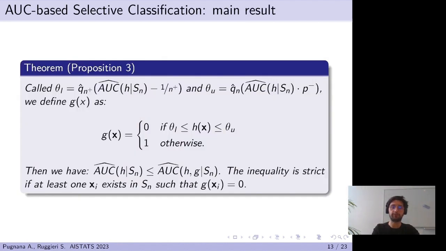More formally, in proposition 3, we bound the score of the classifier such that if we reject instances belonging to such an interval, the AUC is guaranteed to improve. We highlight that the lower bound is obtained when we consider rejecting negative instances, while the upper bound is obtained when rejecting positive instances.